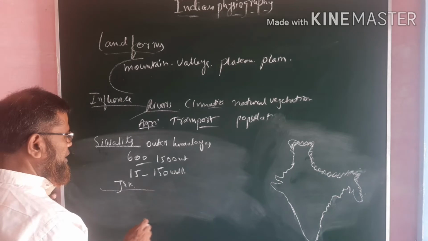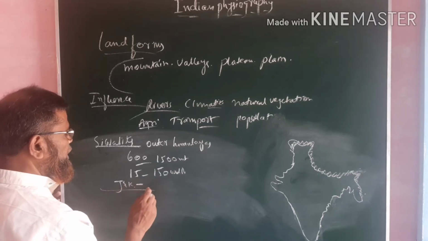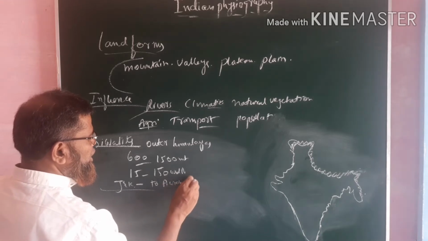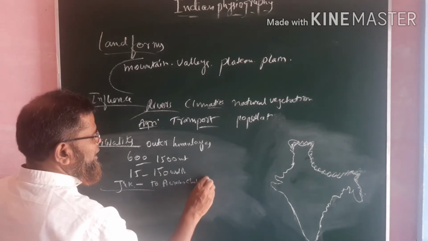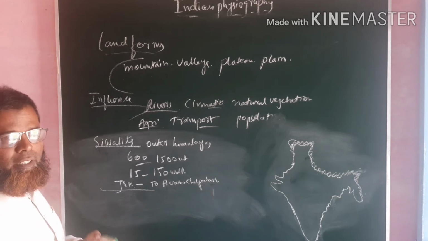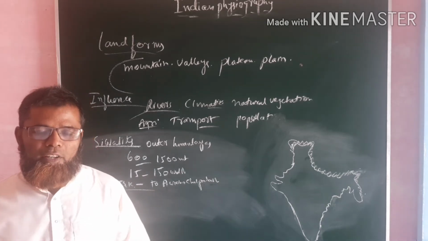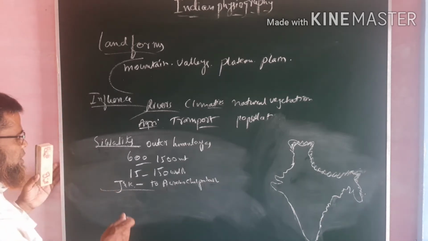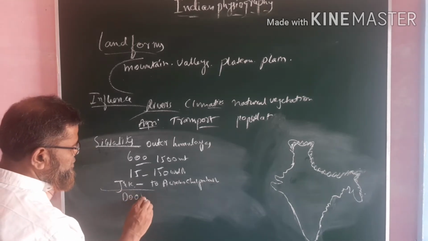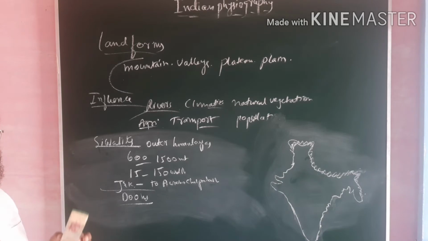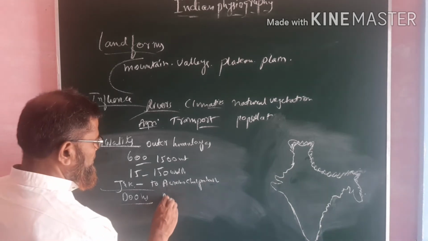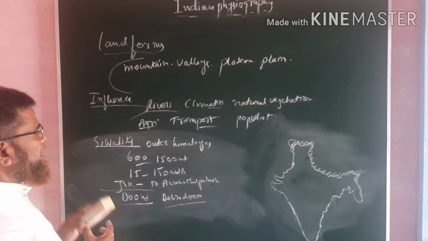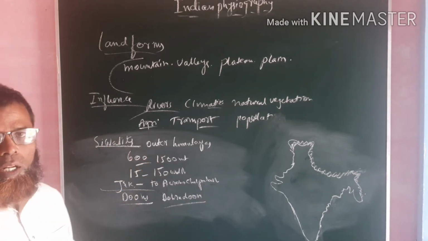It goes all the way up to Arunachal Pradesh. It is very long, from Jammu Kashmir to Arunachal Pradesh. Here it has important physical features also, and that is it consists of dunes, and a very important dune is Dehradun. Dehradun is a very important one, and it is about the Shivaliks or outer Himalayas.